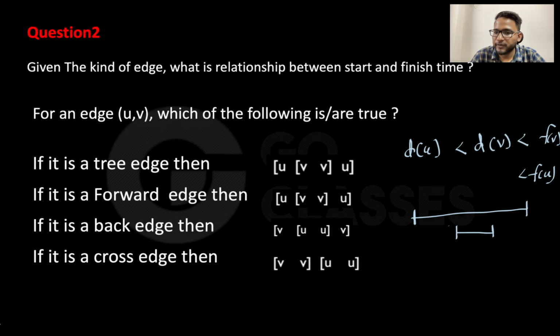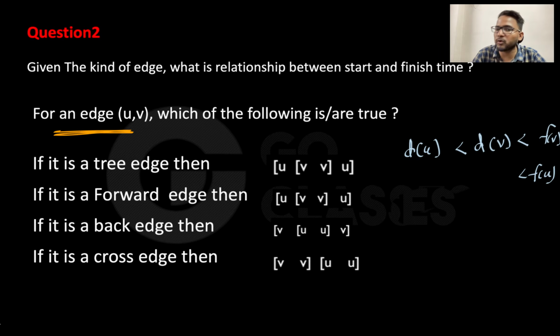If it is a tree edge, you will start U, and then somewhere you will encounter V, and you will finish V. If UV is a tree edge, first of all they are saying that UV is an edge, they are not asking whether UV is an edge or not. It is given that UV is an edge. Now what kind of edge it is, that you have to identify. Now they are additionally giving you that it is a tree edge.